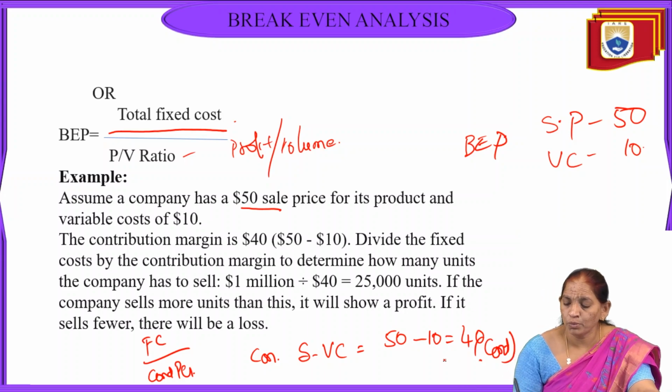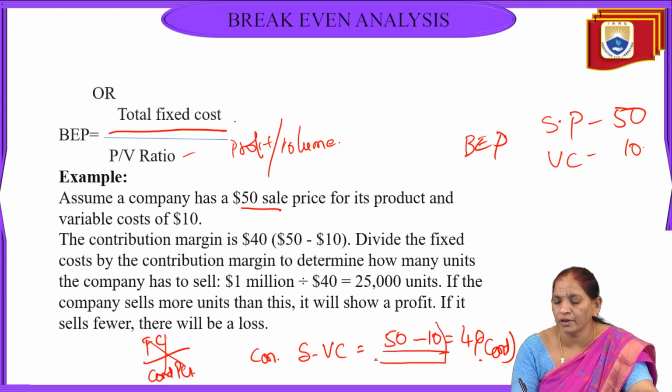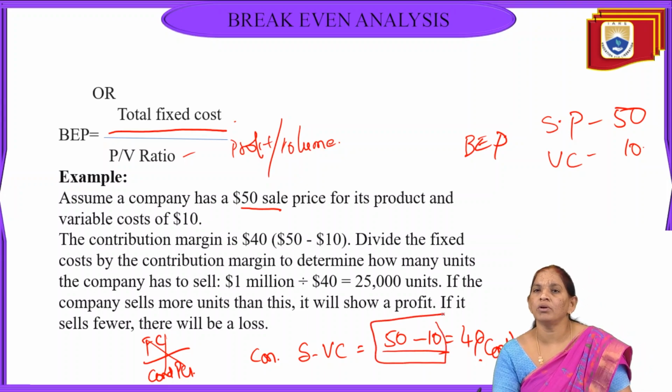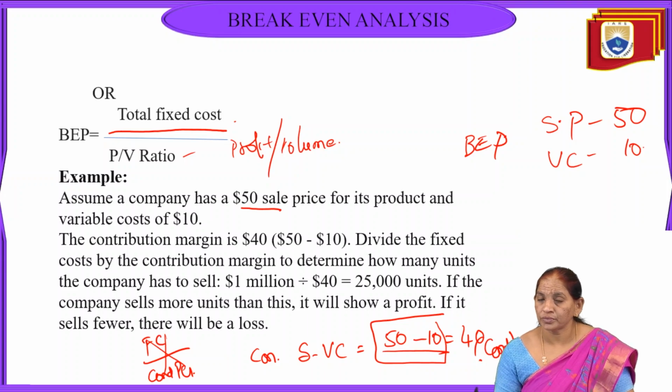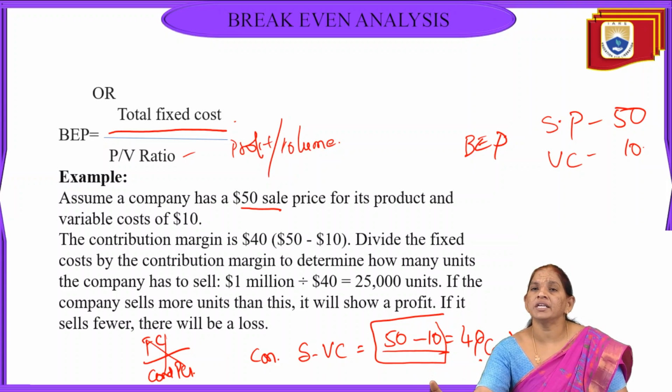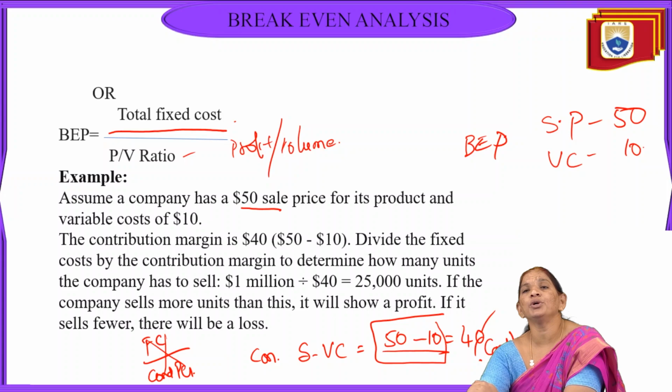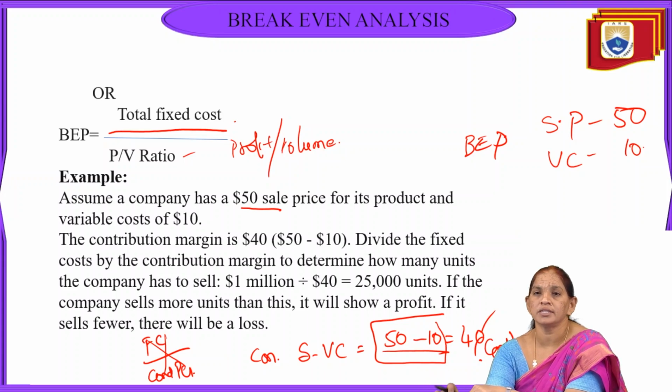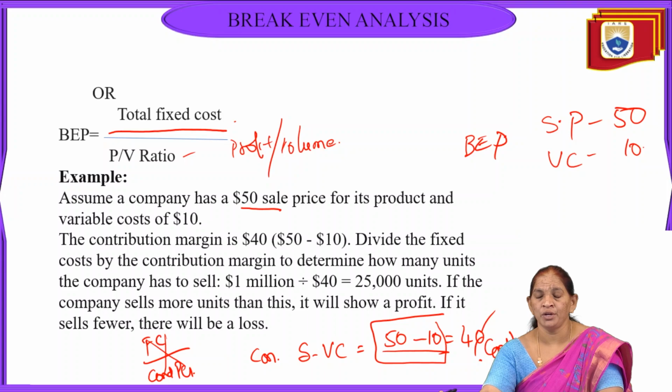So we are able to identify, without going for a break-even analysis, whether the organization is in profit mode or loss mode with the help of the contribution. We have seen the positive impact: 40 rupees is the contribution, where the total cost may be fixed or variable. If the organization earns above 40, it is able to make a profit. If it earns below 40, it goes into losses.